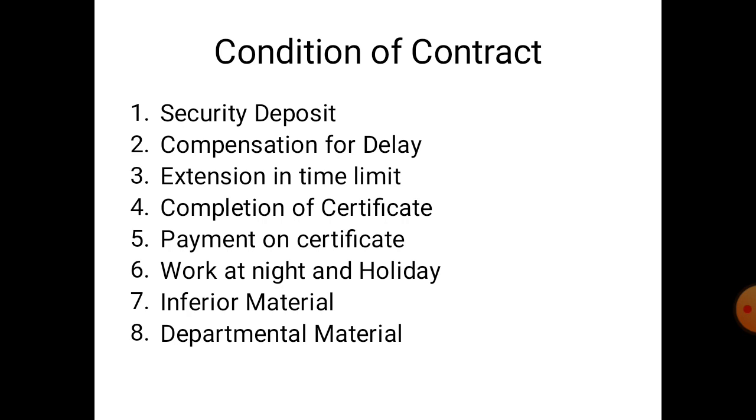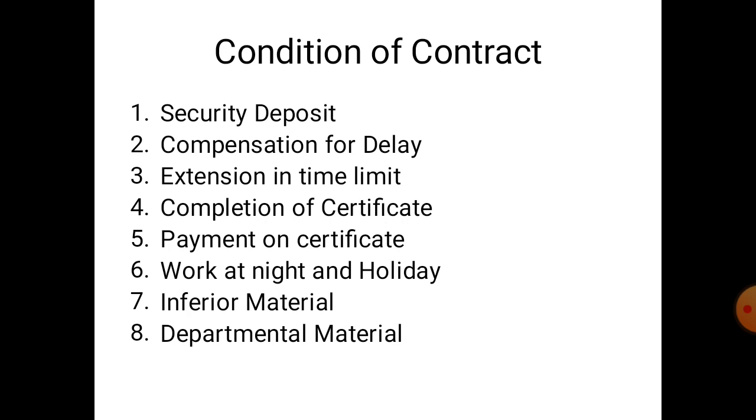Now, however, in a big project, security is taken in the form of a bank guarantee, because if the contractor is required to pay the security deposit in cash, he is bound to include the interest on the amount deposited in his tender rate or cost. The bank guarantee costs the contractor a small percentage, seldom exceeding 2 percent per annum of the amount guaranteed, with a small margin money.